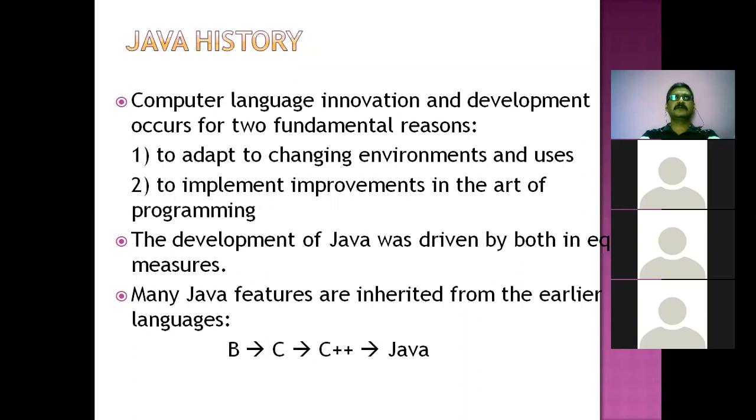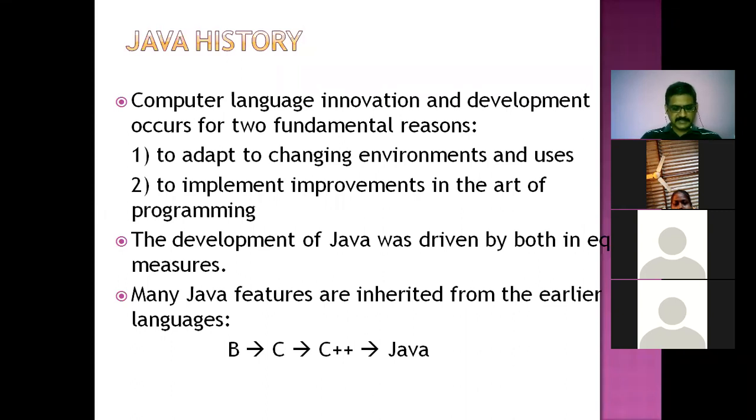So if we want to communicate with the system or any software which we develop, we need one kind of computer language. The main aim of this computer language is to adapt to the situations which are changing in due course, in the changing environment.